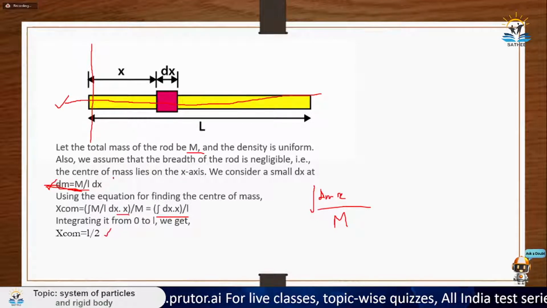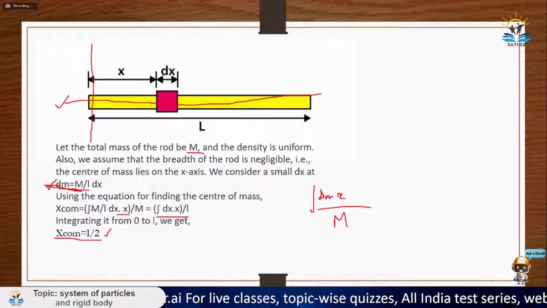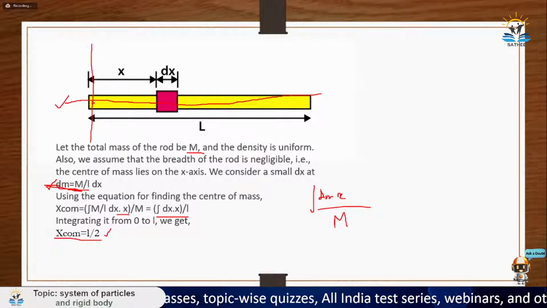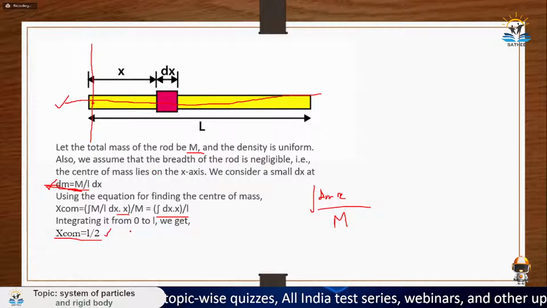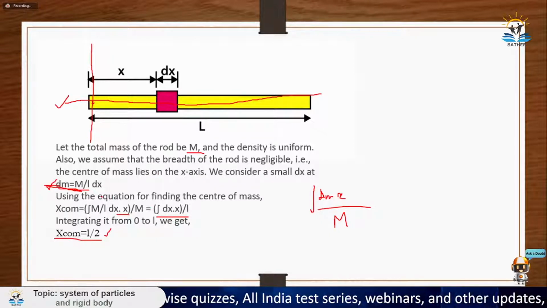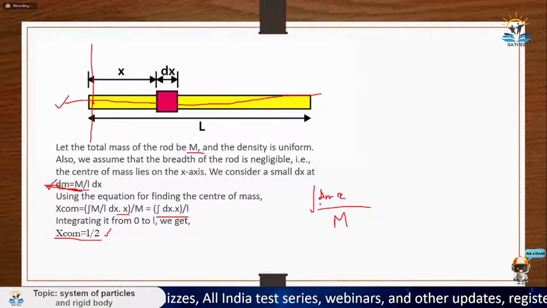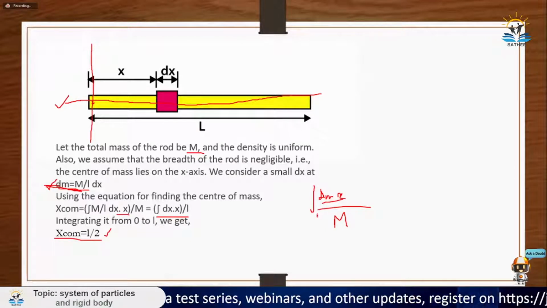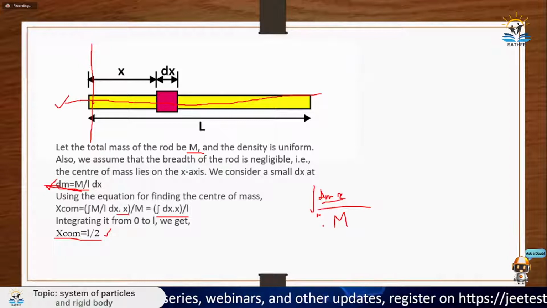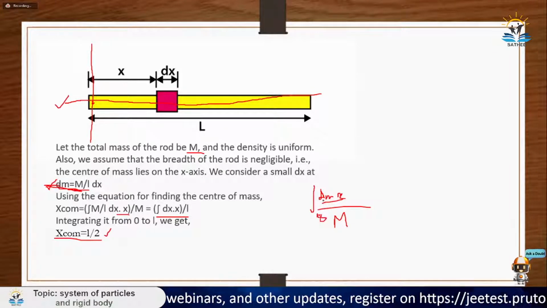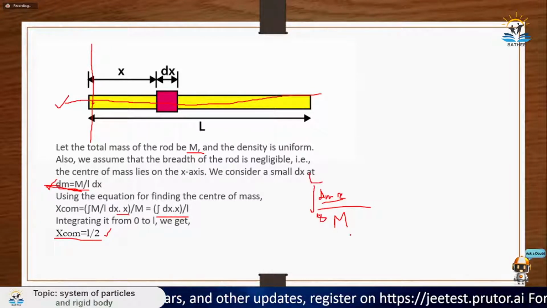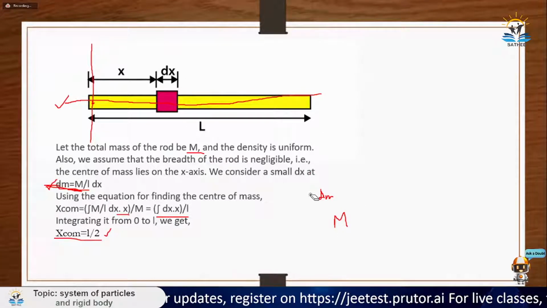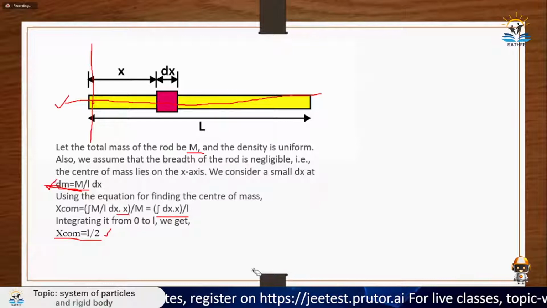So here the center of mass coordinate is L by 2, which is xcm only, because it is on the x-axis. ycm would be 0, and zcm will also be 0 in this case. So I hope you got the application of this concept. You just have to calculate dm, then multiply it by x, then integrate over the entire length from 0 to L, and then divide it by capital M, and you will get your answer. Okay, so this was the main concept behind it. So moving ahead.